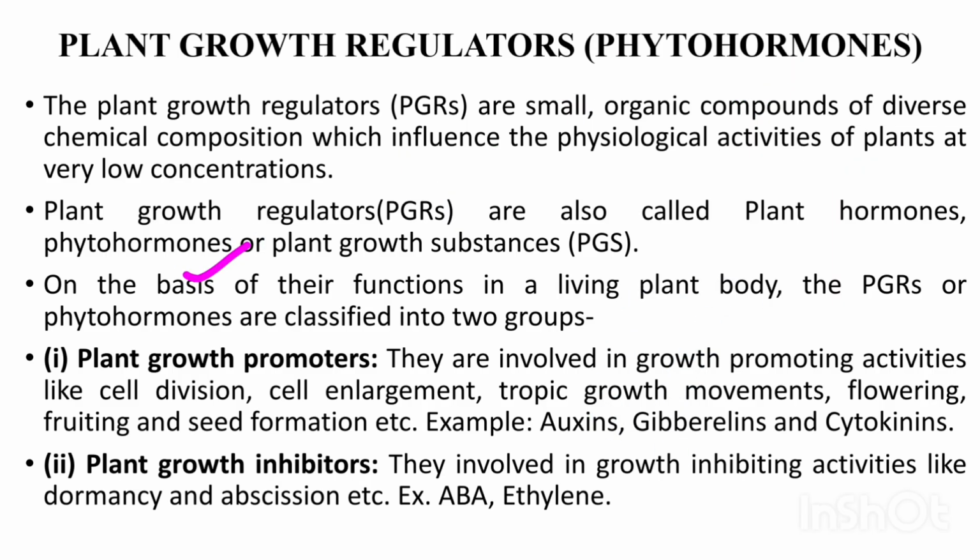On the basis of their function inside the living plant body, the plant growth regulators, or PGRs, or phytohormones, are classified into two broad groups. What are those two groups? One is plant growth promoters, which show positive activities, and plant growth inhibitors, which show negative effects on the plant.